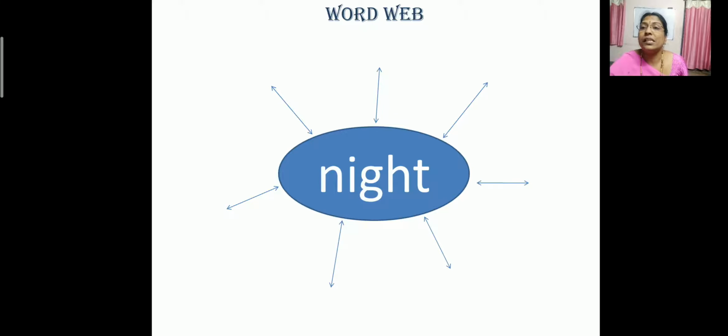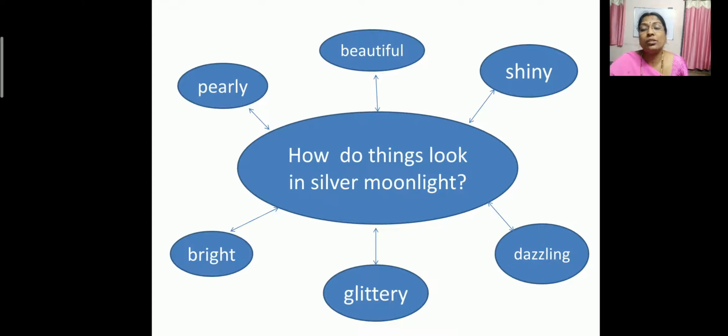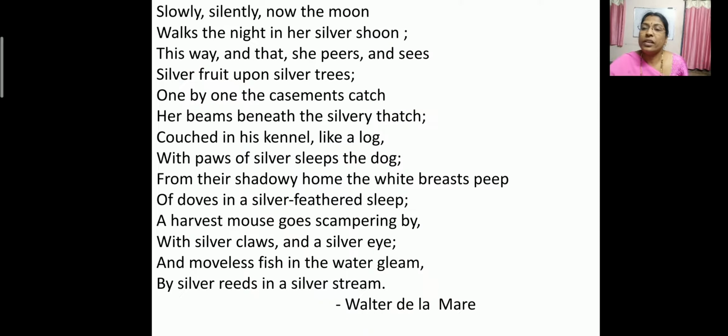Okay, so let us see it. See, how do things look in silver moonlight? So how does it look? Beautiful it looks, shiny, dazzling, glittery, bright and pearly also. Okay. Now we will read this poem. In my previous video I have already explained it to you, isn't it, children? So now we will read this poem once again and we'll find out the adjectives.